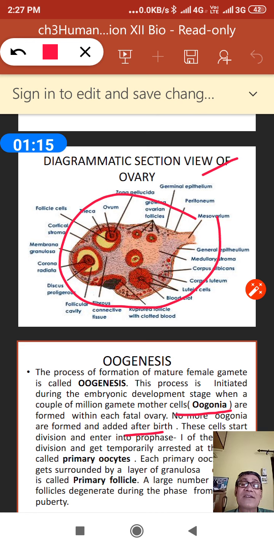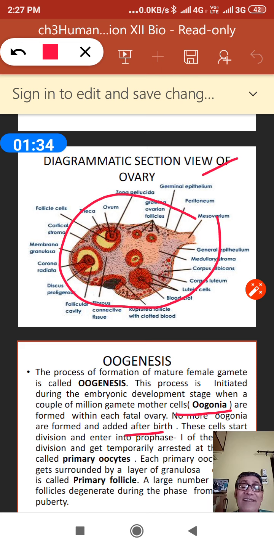It is to be noted that no more oogonia are formed or added after birth. Whatever the oogonia formation process, it should be completed within the fetal ovary.